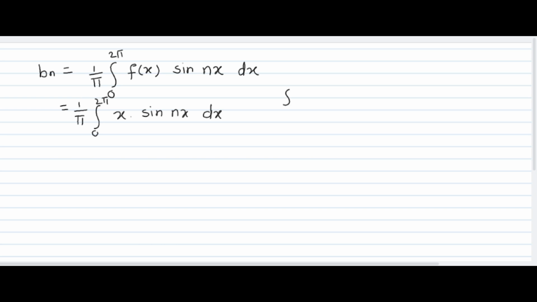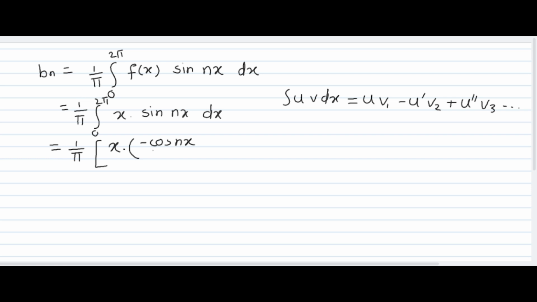Now immediately I will write this integration by parts rule here. Integration by parts generalized rule: u v1 minus u dash v2 plus u double dash v3 and so on. So which is equal to 1 upon pi. This is our u function. Therefore, u as it is, that means x as it is, into integration of sine nx, which is minus cos nx upon n.